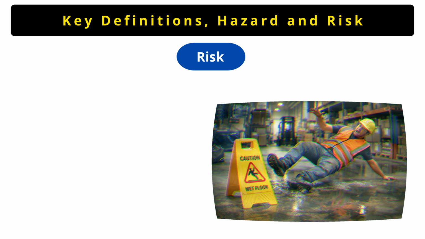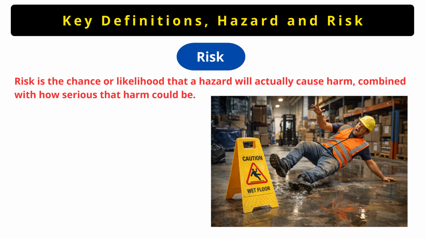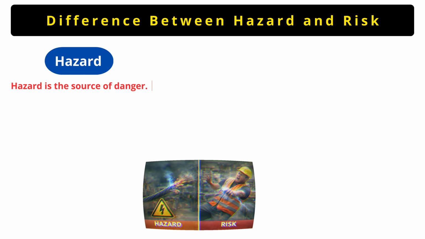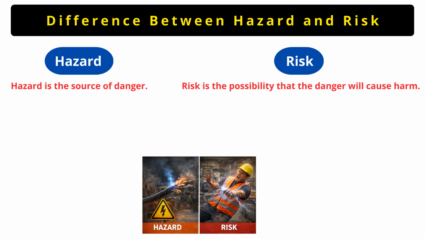Now let us understand risks. Risk is the chance or likelihood that a hazard will actually cause harm, combined with how serious that harm could be. So, risk depends on two things: how likely the incident is and how severe the outcome could be. Let me explain this in a very simple way. Hazard is the source of danger. Risk is the possibility that the danger will actually cause harm.